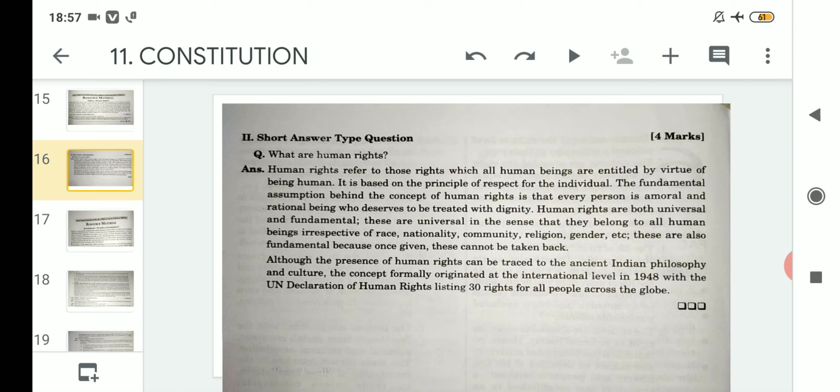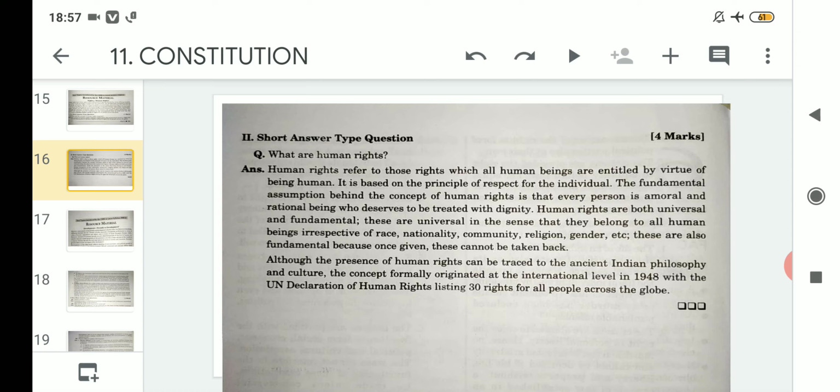and that cannot be taken back. So although the presence of human rights can be traced to the ancient Indian philosophy and culture, that means if we try to trace it, human rights or many welfare programs related to human rights started way back during the ancient Indian philosophy.